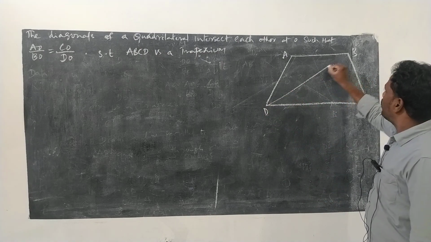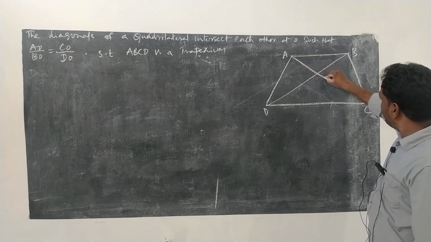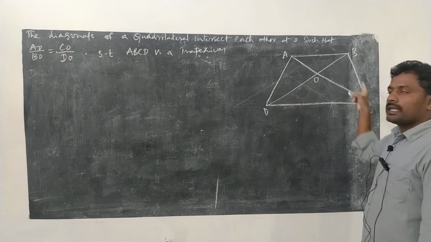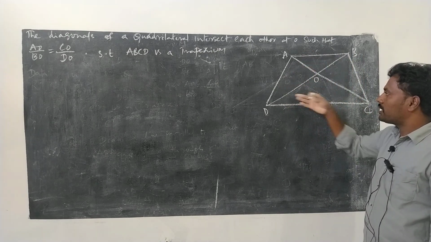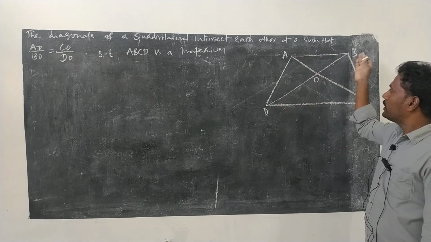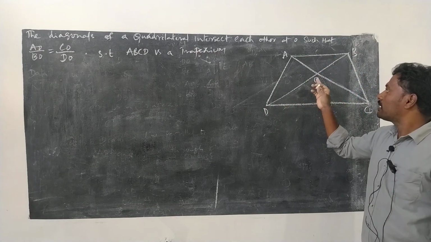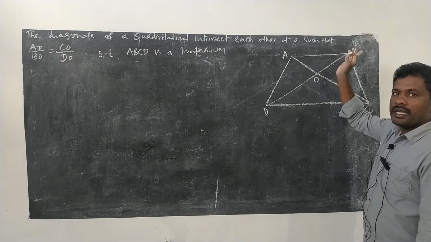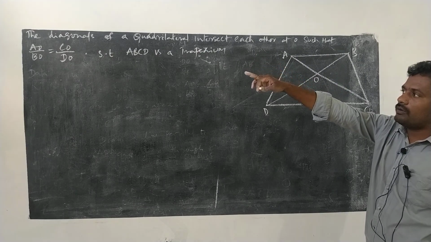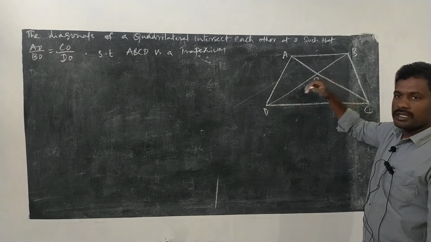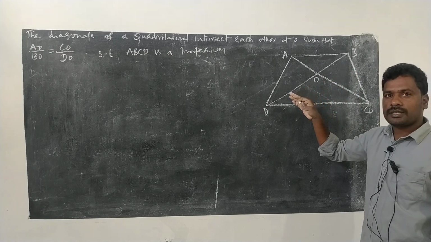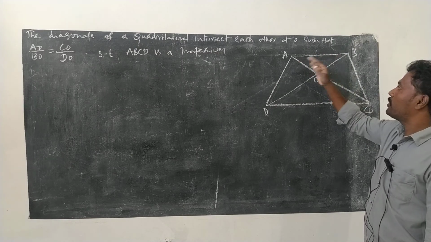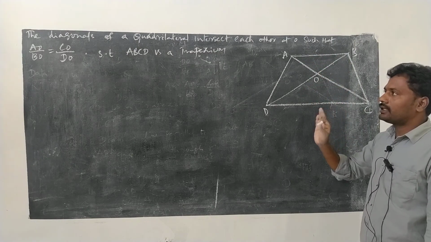and the diagonals BD and AC intersect at O, it seems to be a trapezium, but it is not a trapezium. Let's take this is a quadrilateral, and AC and BD are the diagonals intersecting at O such that AO by BO, they have given AO by BO, CO by DO. These diagonals are intersecting like that. So the ratio is the same, AO by BO and CO by DO.